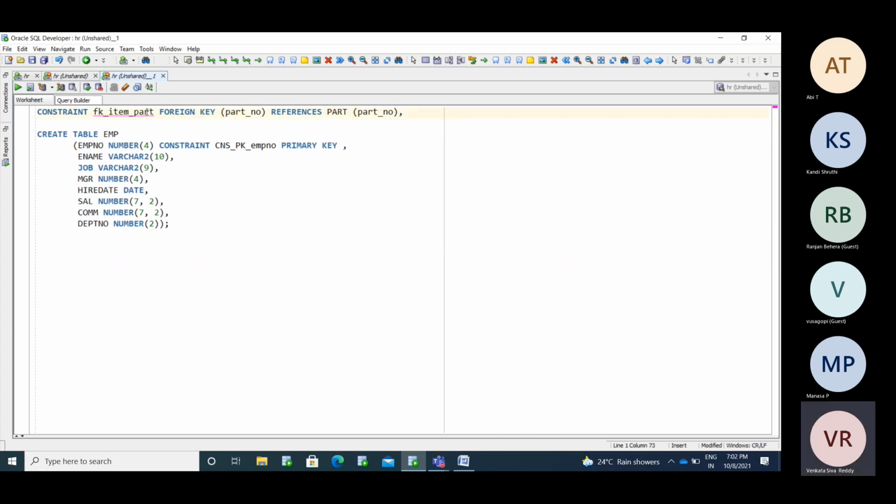See, now I am going to add the reference of DPT number, DPT table. So simply you can put the foreign key constraint using reference.